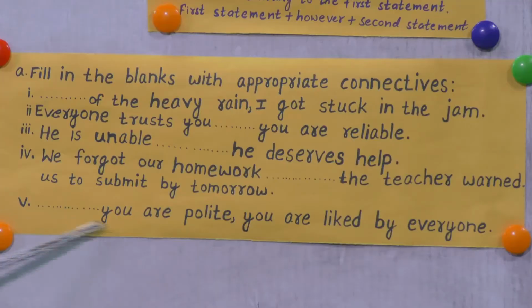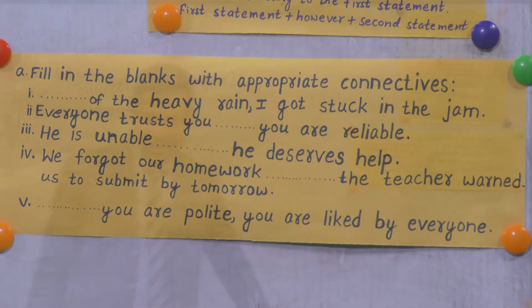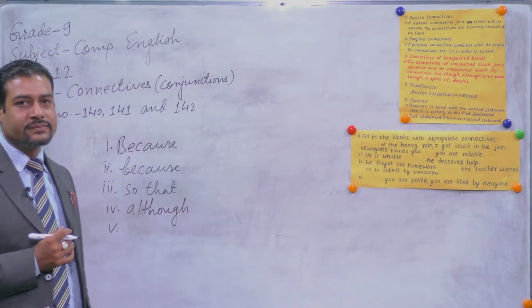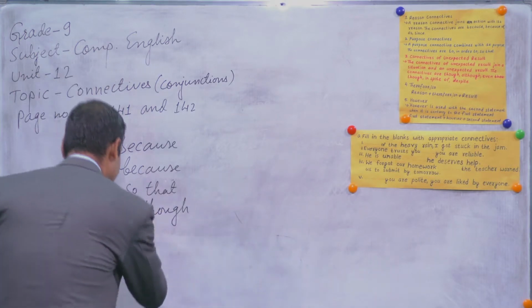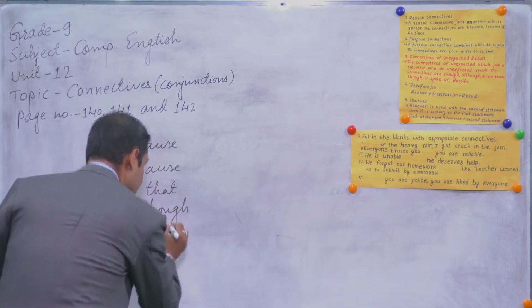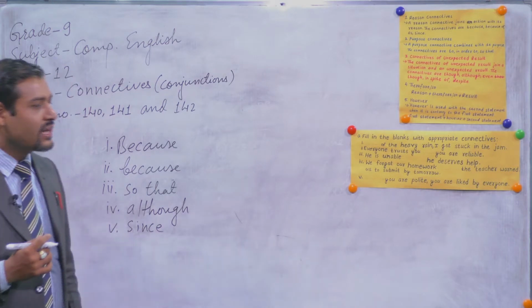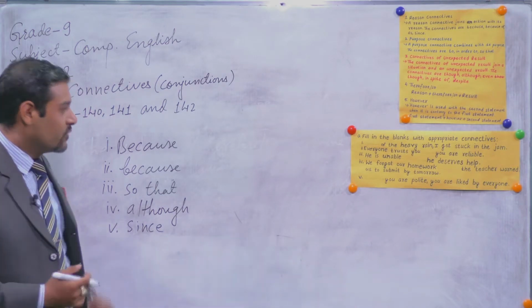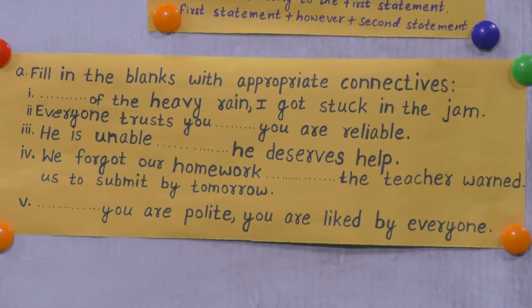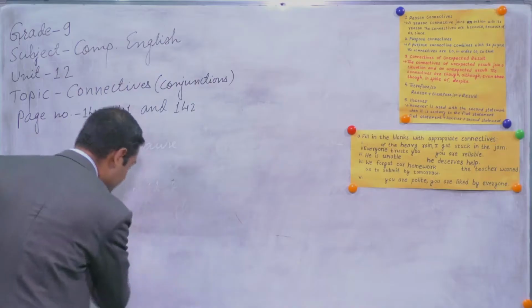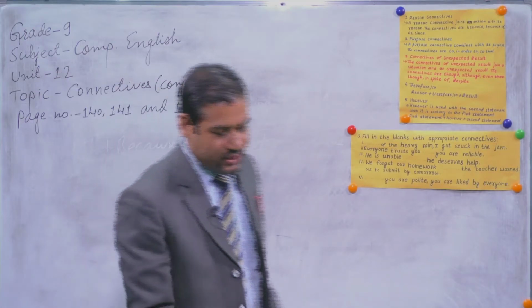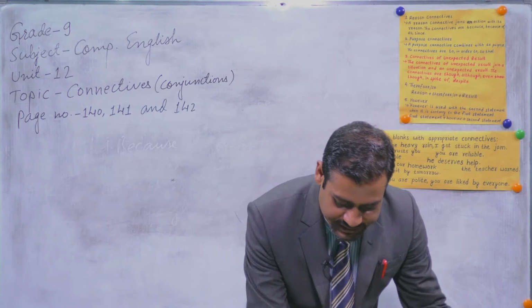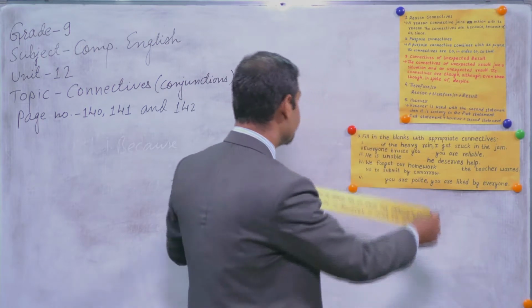Number 5, you are polite, you are liked by everyone. What can be the correct one? Simply you can write, since you are polite, you are liked by everyone. My dear students, I hope you have written it in your notebook. If so, then let's begin the second exercise. For the second exercise, you have to choose the correct connectives from this list.